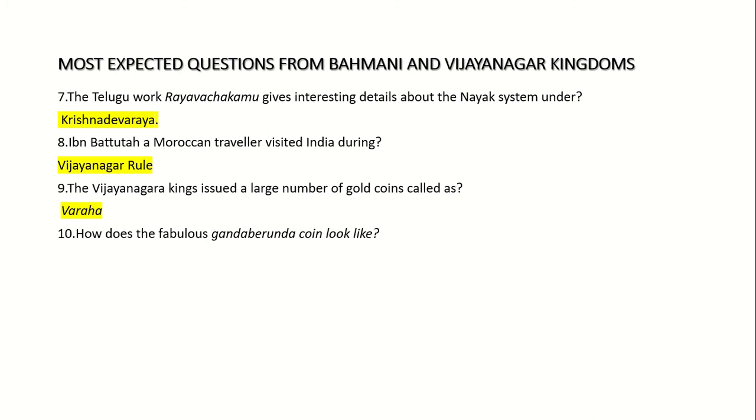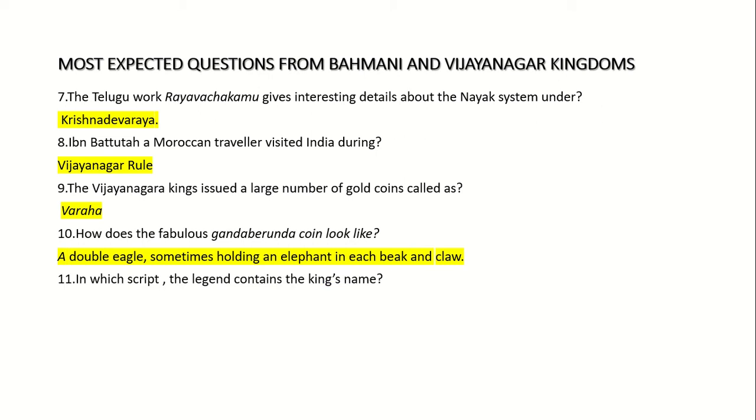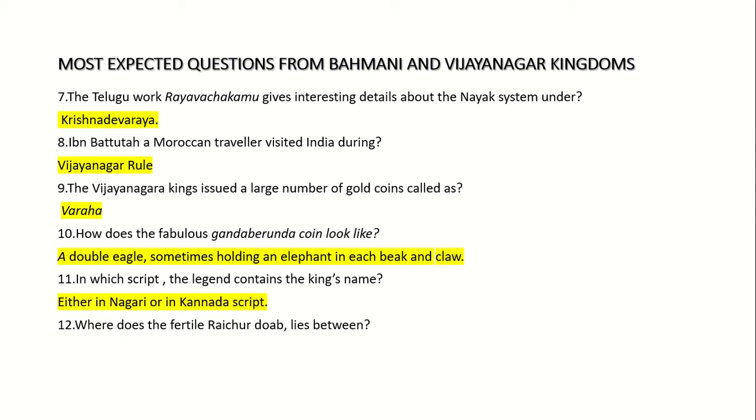10. How does the fabulous Gandabarunda coin look like? A double eagle, sometimes holding an elephant in each beak and claw. 11. In which script does the legend contain the king's name? Either in Nagari or Kannada script. 12. Where does the fertile Raichur Doab lie? Between Krishna and Tungabhadra river.